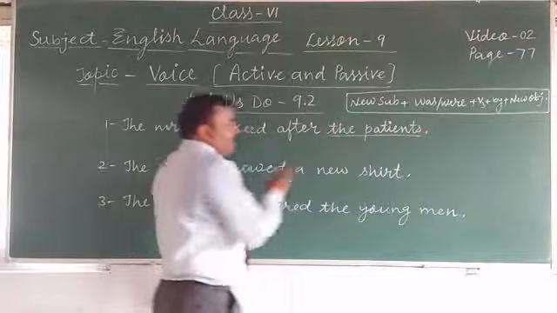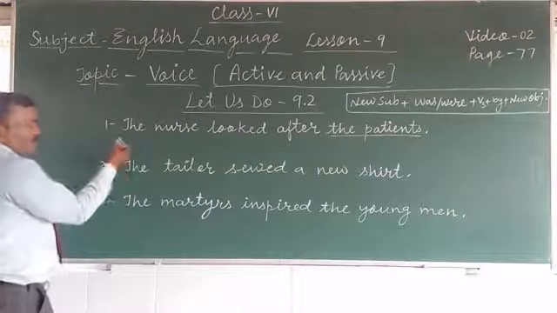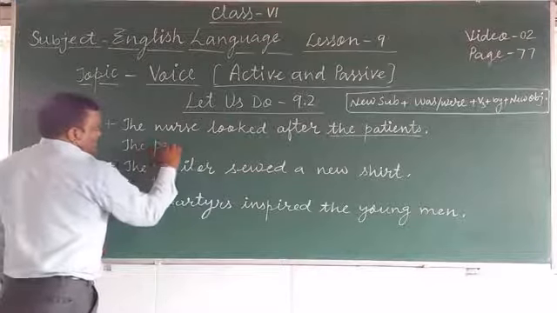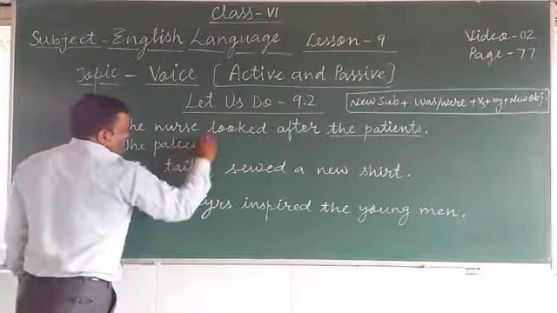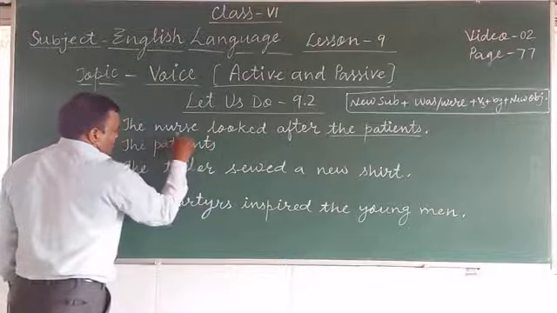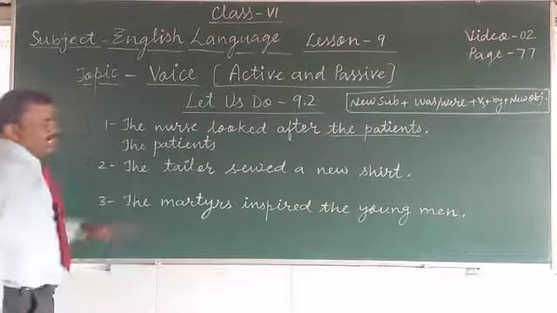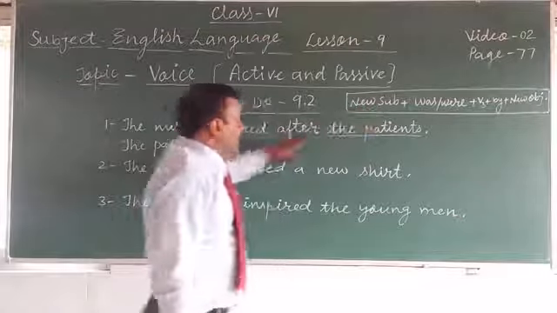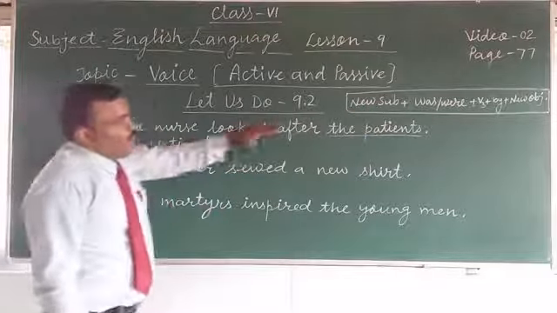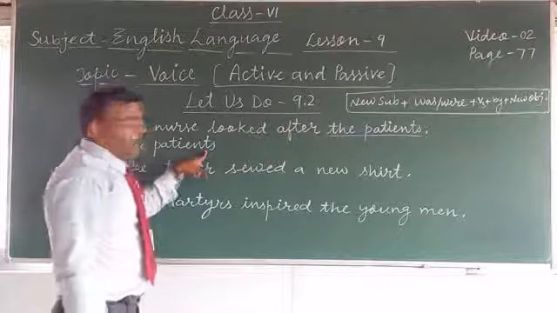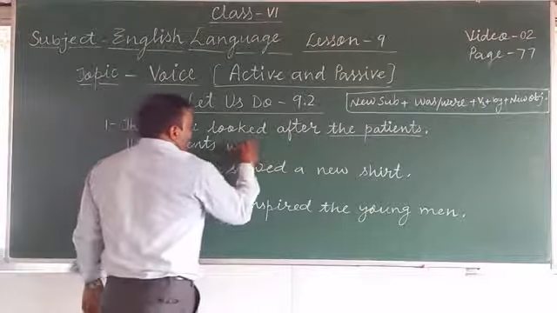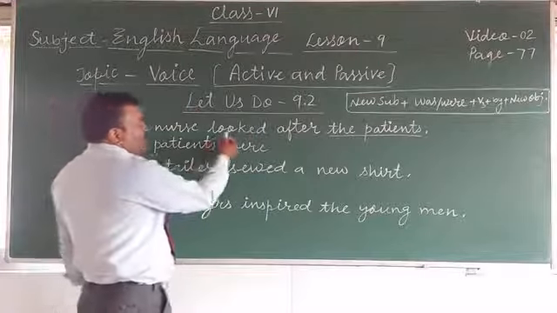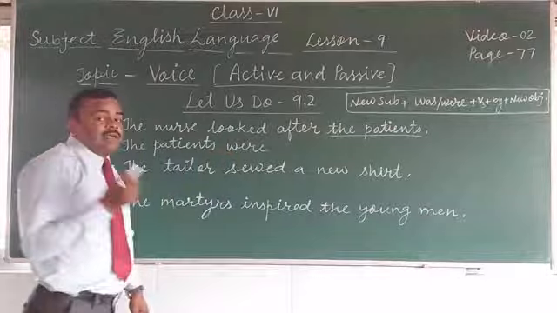This object will become the subject in passive voice. So what will you write? The patients. Then your new subject, you have written the patients. Now was or were. Patients here is plural. You write were. The patients were. Then the third form of the verb. Looked is already given, second and third are the same.